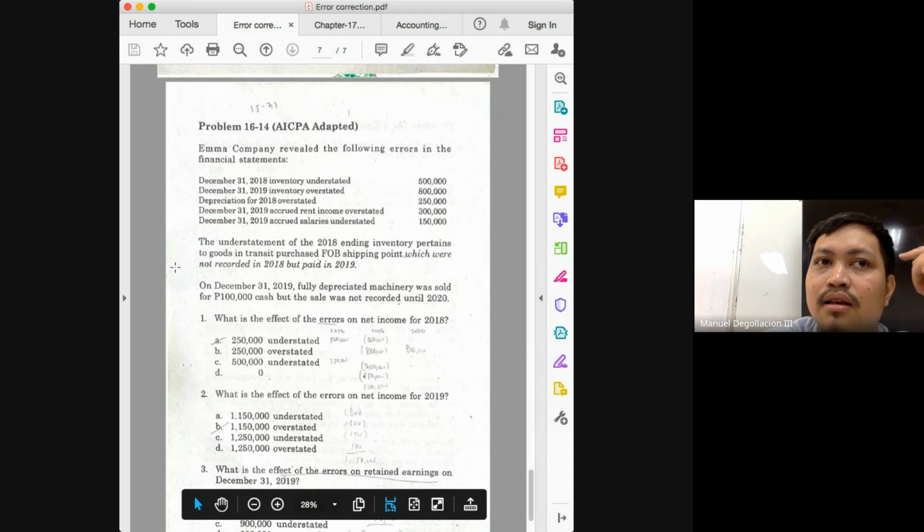That means net income would be overstated, equal to 500,000. And how do you correct an overstatement? Deduct. So basically, the understatement in the ending inventory will be offset by the understatement also of your purchases. So basically, the net effect here for 2018 will just be 250 understated.